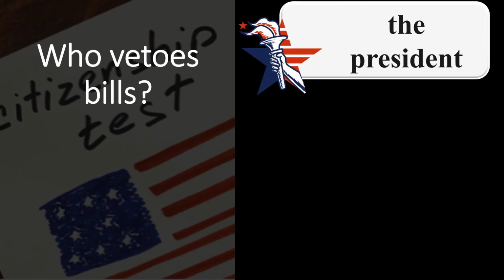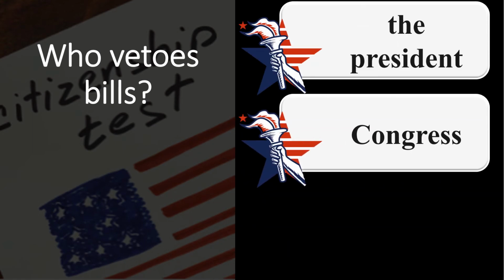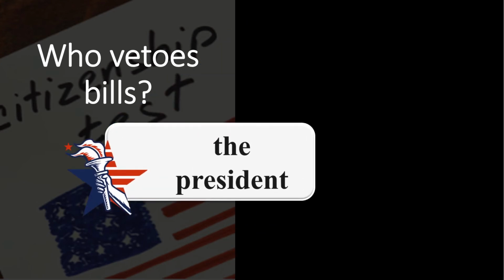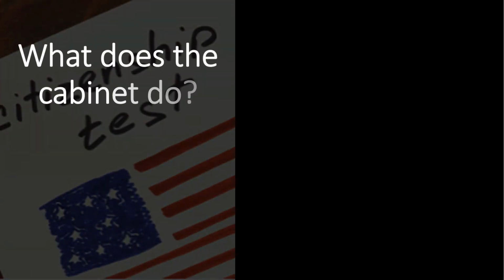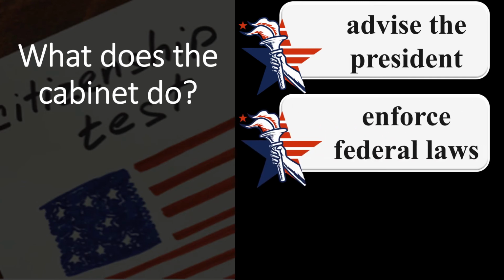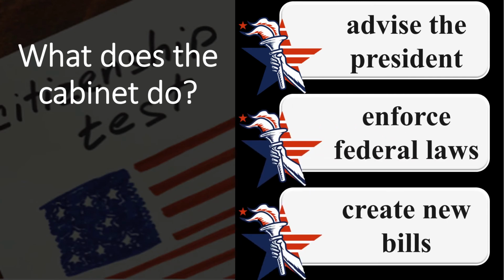The President, Congress, Supreme Court. The President. What does the Cabinet do? Advise the President. Enforce federal laws. Create new bills.